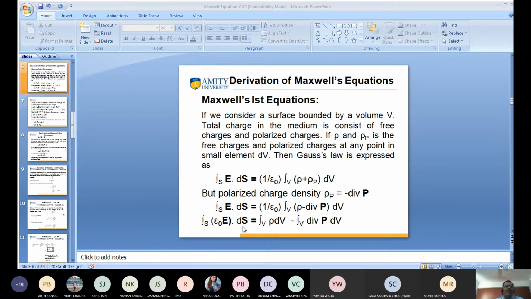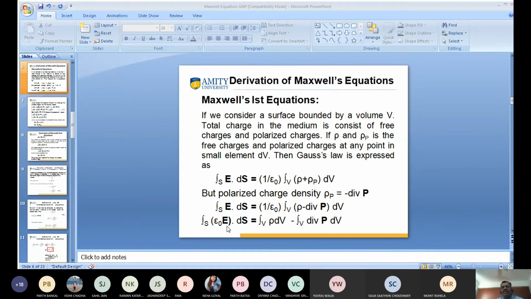I transfer this value from the right hand side to the left hand side, so epsilon naught is here. So the surface integral of epsilon naught E into ds is equal to rho dv minus divergence of p dv. Actually, I want to open this bracket. Epsilon naught is transferred from here; division on the right hand side becomes multiplication on the left.